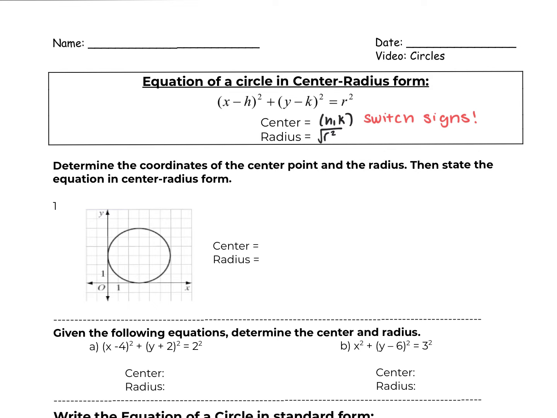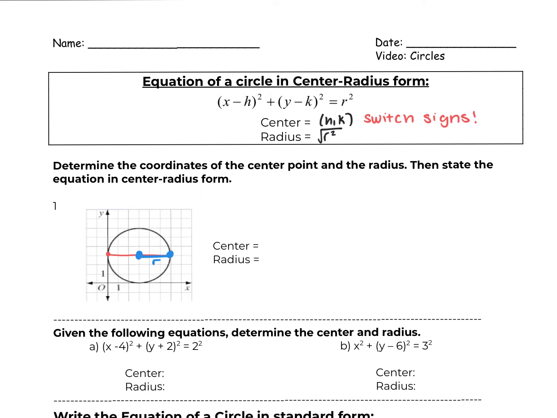So let's just refresh some things from geometry. I'm asking you to determine the coordinates of the center point and the radius, and then state the equation in center radius form. So the center really is just equidistant from a diameter, right? A diameter goes from one end of the circle to the other. That's your diameter. So you can find the radius by going in the middle and counting. My radius would be the distance from the center to the endpoint. This distance from here to here would be my radius.